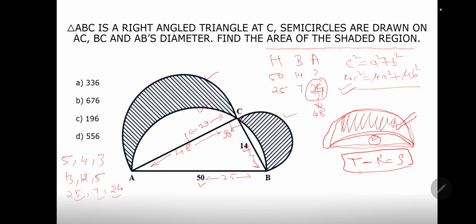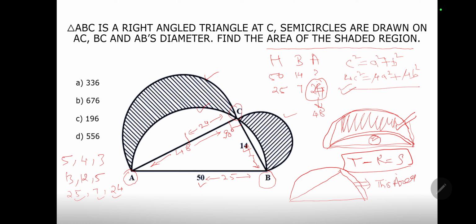Let's go one level down. Okay, so I'm having this one. If I say A, C, B, I can find out this area. Let's say I can say that this is the area of the semicircle, and I know the area of the triangle.